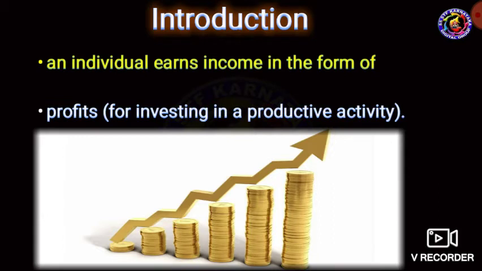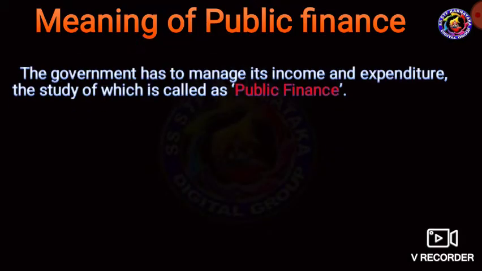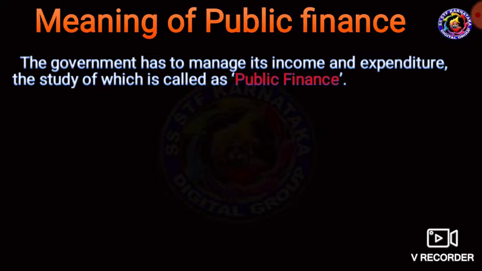These individuals use this income for their day-to-day requirements as well as for investment to earn higher income in the future. My dear students, what is the particular meaning of public finance?